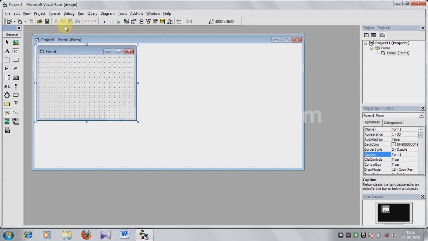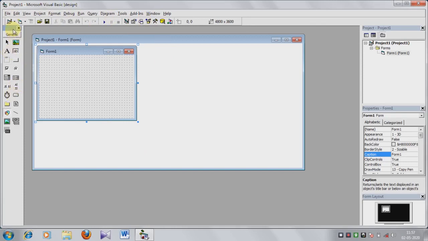And then the toolbar. In the toolbar, different tools are there. Okay, the quick access tools are there. This is the quick access tools. And then the toolbox.